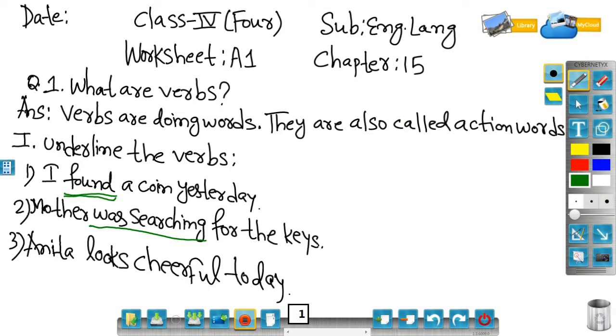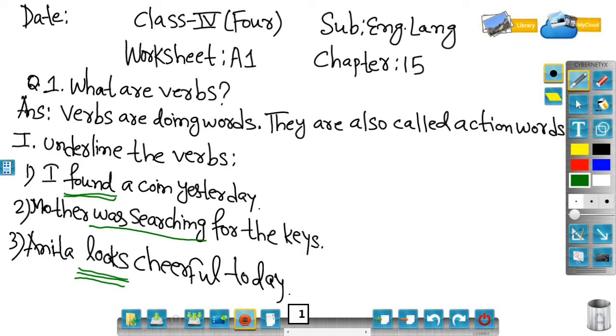Sentence number 3: Anita looks cheerful today. What is the verb in this sentence? Tell me. Anita looks cheerful today. Looks is the action word. Means how does Anita look? Cheerful. This is not a verb. The verb is looks.